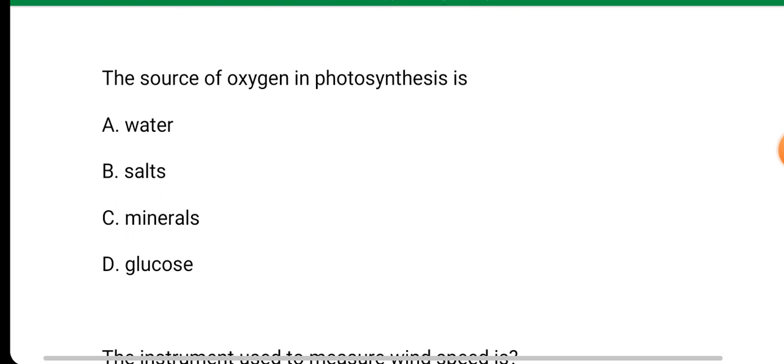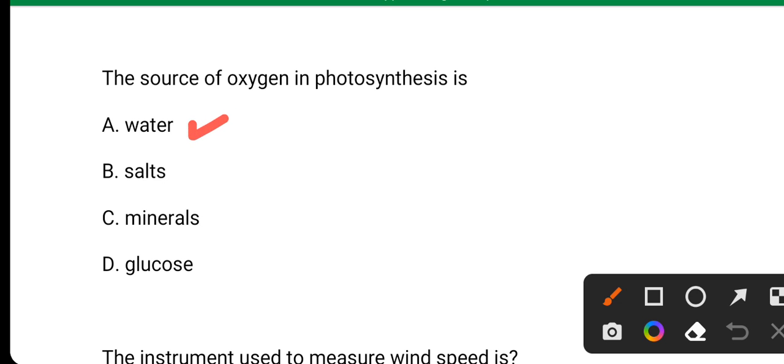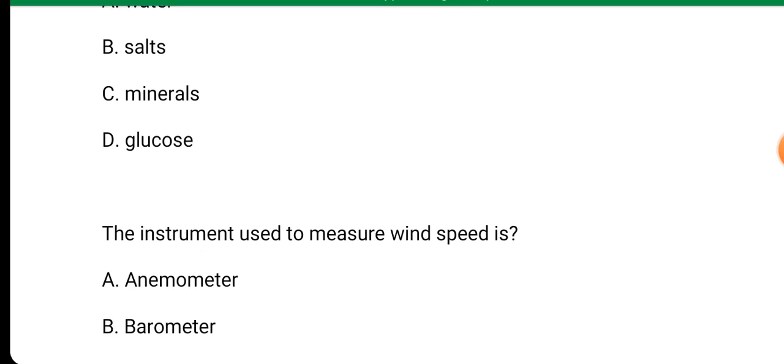Next question. The source of oxygen in photosynthesis is, its answer is option A, water. Water is the correct option. The source of oxygen in photosynthesis is water. Next question.